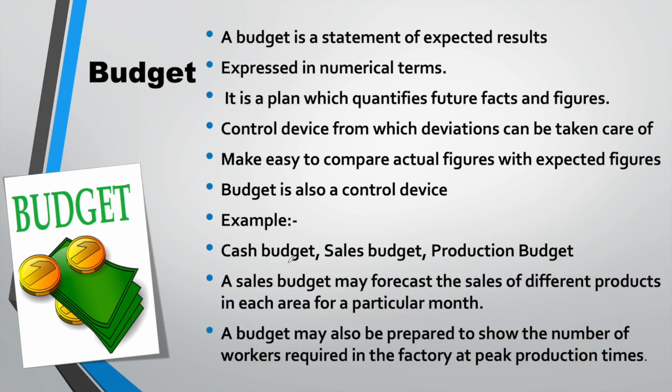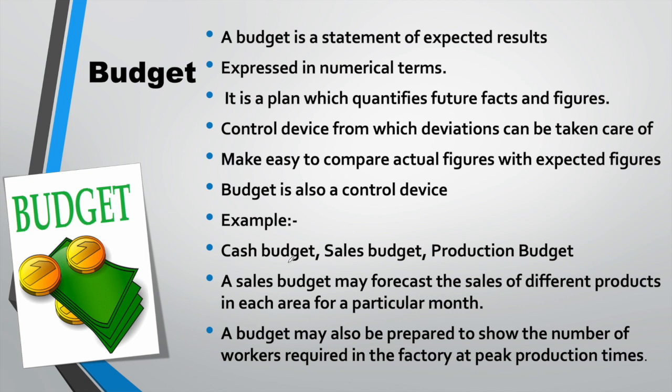Since a budget represents all items in numbers, it becomes very easy to compare the actual figure with the expected one, so that we can take corrective action accordingly. So a budget is also a control device from which deviation can be taken care of, but making a budget involves forecasting, so it clearly comes under planning.